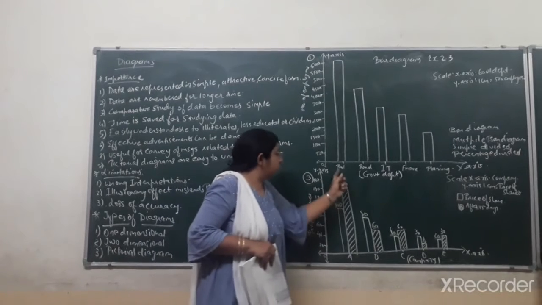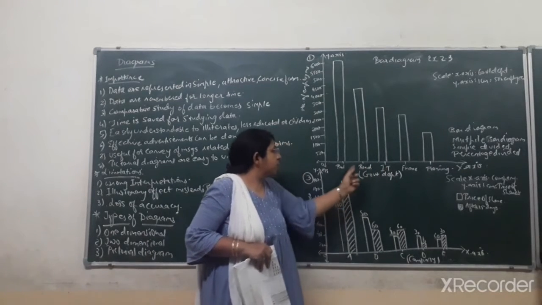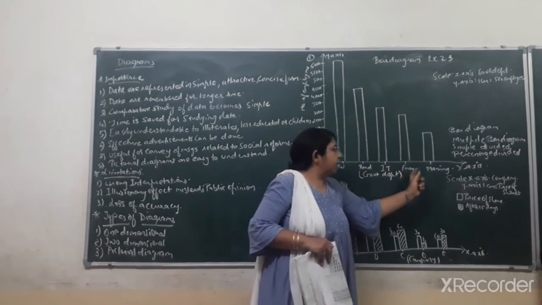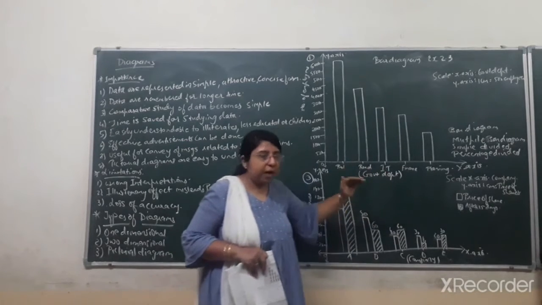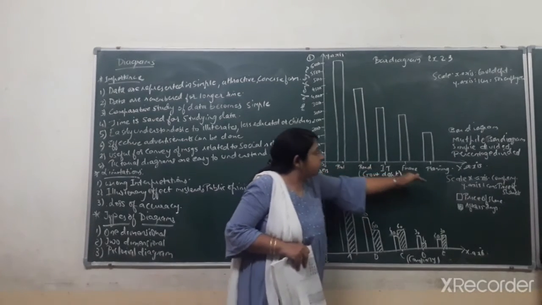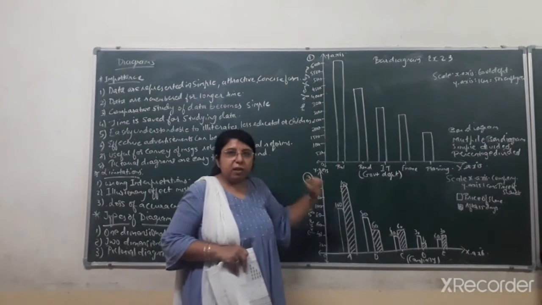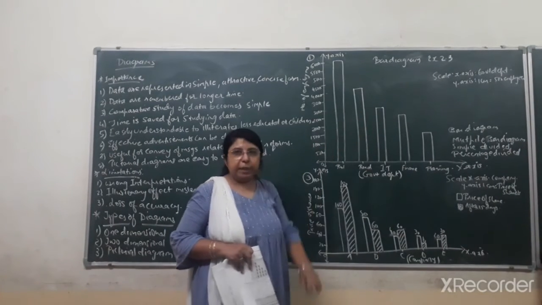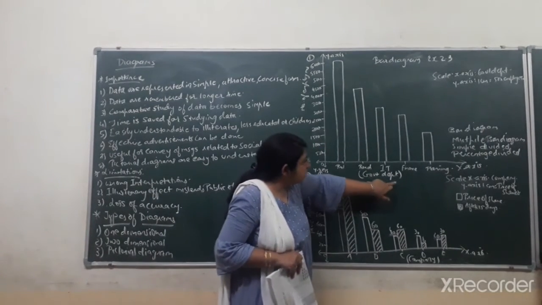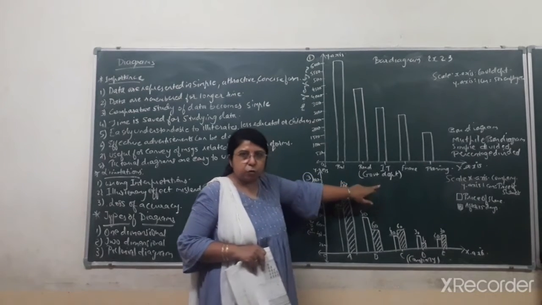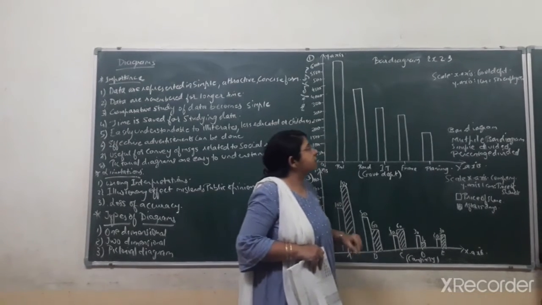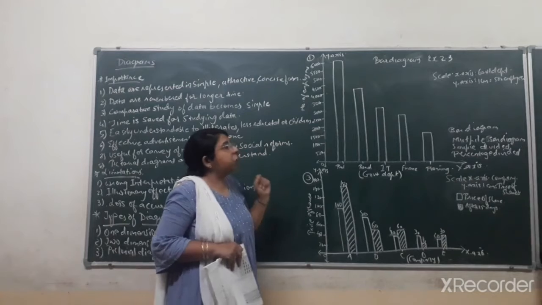On the x-axis I have represented the government departments, and here you have to keep equal distance. Here you can see railway, road, income tax, finance and planning. These are the 5 departments for which I have kept equal distance. On the x-axis I am representing government departments, and you have to mention that in brackets at the end also. Then on the y-axis, 1 centimeter is equal to 500 employees.